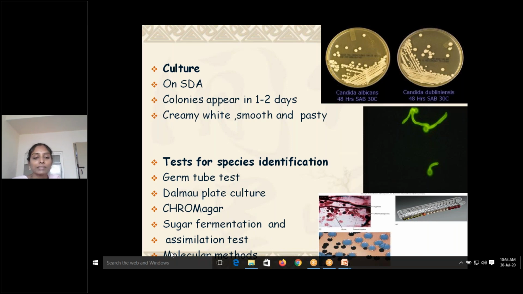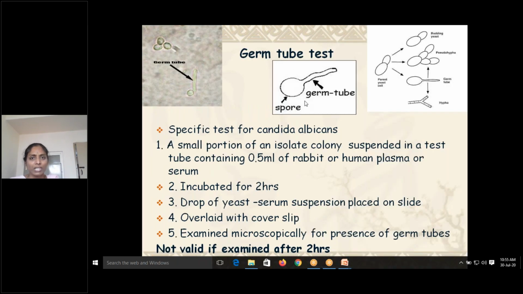Sugar fermentation and assimilation tests and molecular methods are all available, but usually that much is not required. Sugar fermentation and assimilation tests are required, especially if you want to differentiate between Candida albicans and non-albicans species. So in such cases, all these species tests might be required. Okay. So a few, the germ tube test and the Dalmau technique, that is chrome agar. These two tests are very important, which I will be discussing now.